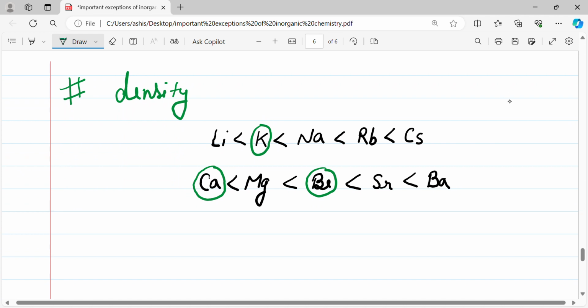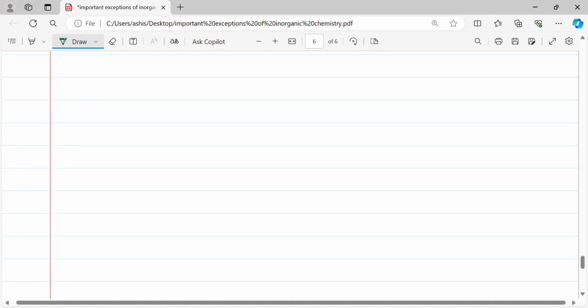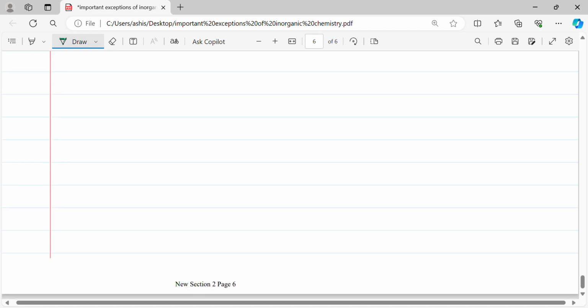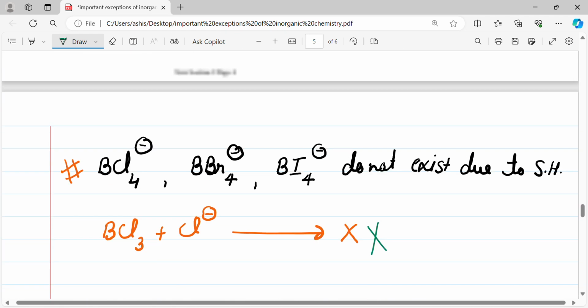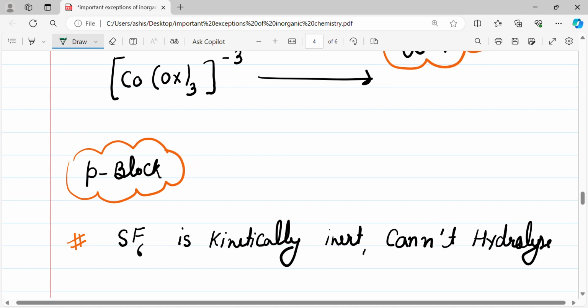When we come to the exception of density, potassium has higher density than sodium. So lithium is the least, then potassium, then sodium, then rubidium, then cesium in group 1 elements. For group 2 elements, calcium has the least, then magnesium, then beryllium, strontium, and barium. So calcium and beryllium show exceptions in group 2. In group 1, potassium shows the exception in the case of density.